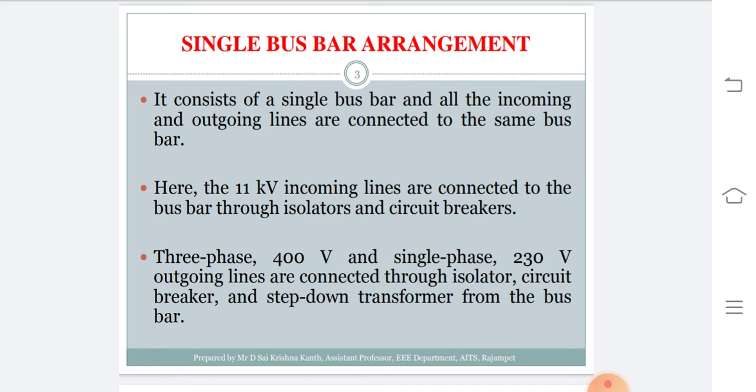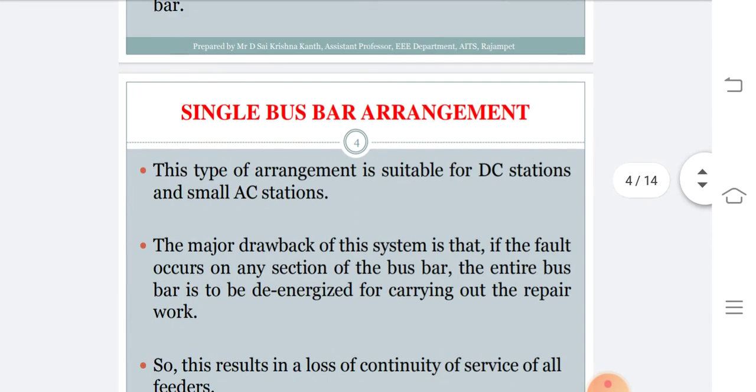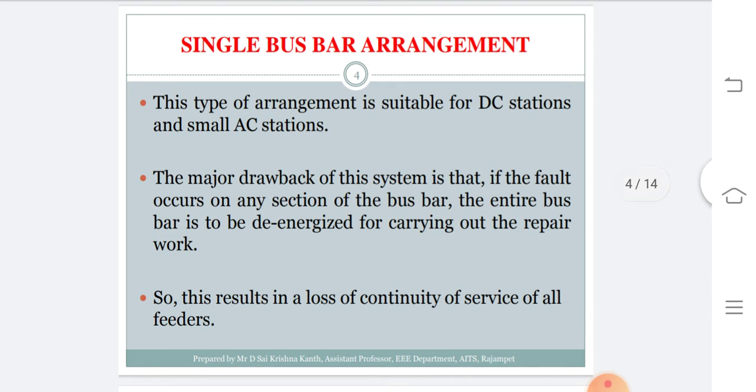So in the diagram there will be a clear view. If the line is having only a circuit breaker and isolator, then that line can be treated as an incoming line, whereas the outgoing line consists of a step down transformer apart from the isolator and circuit breaker. This type of arrangement is best suitable for DC substations as well as for a small range of AC substations.